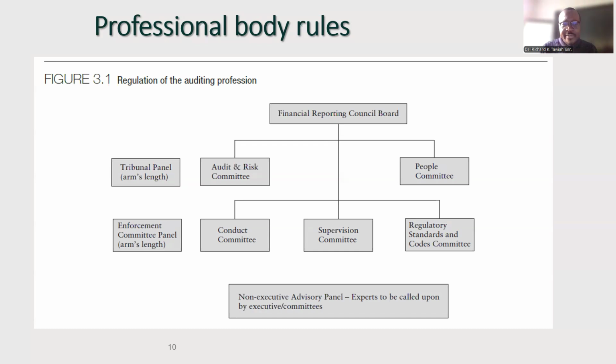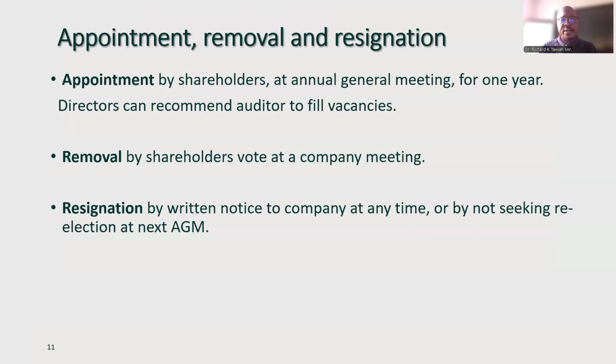And then we have the Enforcement Committee panel for certain arm's length transactions. And underneath, we have the Non-Executive Advisory Panel. Experts will be called upon by executives and committees to assist in that regard. It would be in your best interest to find out and better understand how this organogram and the functions of these particular committees work.